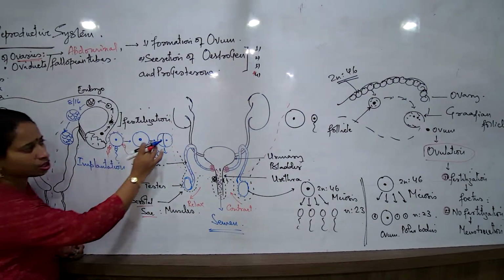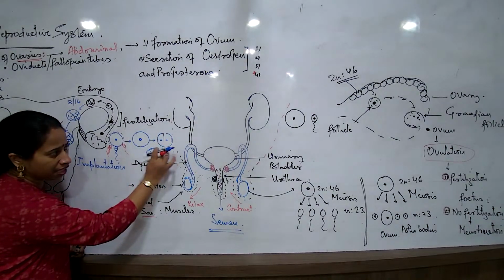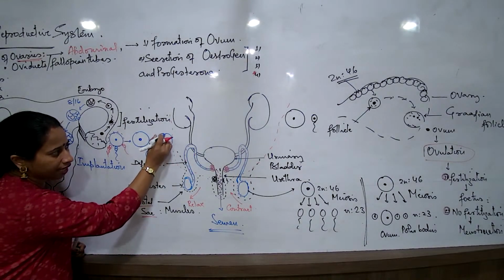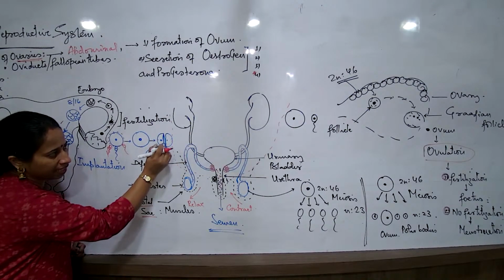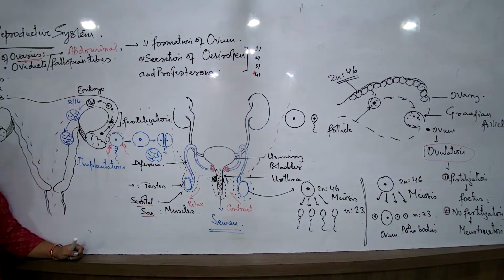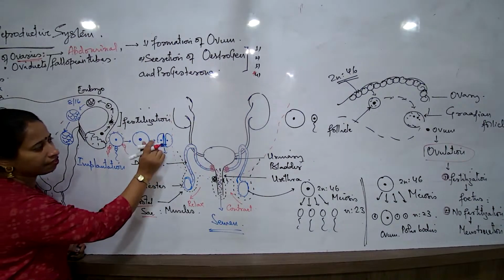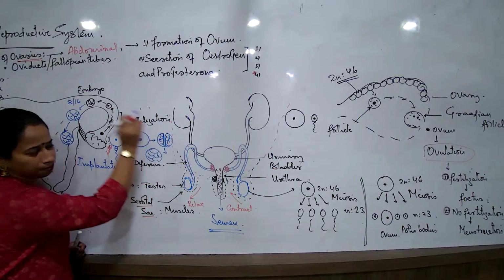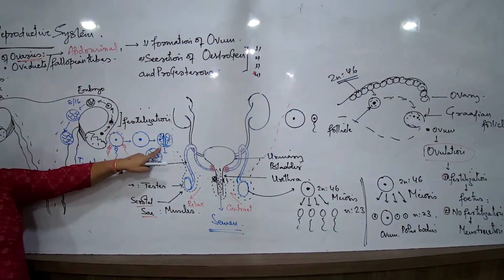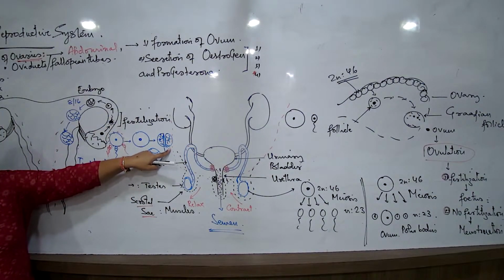So what happens in identical twins? Sometimes the 2-cell stage cells just separate, like this. Now that they separate like this, 2 separate embryos start forming, and these 2 will result in the formation of 2 different individuals with the same sex and the same genetic makeup, because fertilization happened with one sperm.